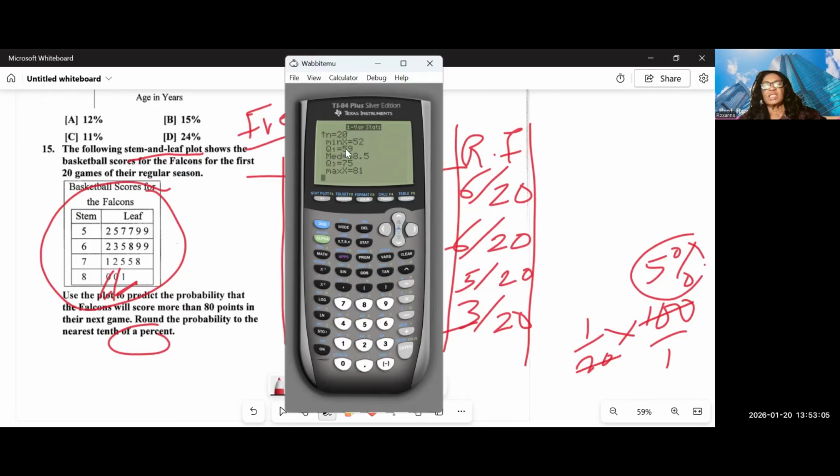The first quartile is 59. Therefore, if I'm told to find the interquartile range, it is 75 minus 59. So I can quickly take a picture of that and find all the missing numbers.